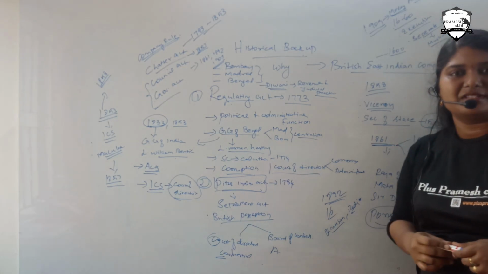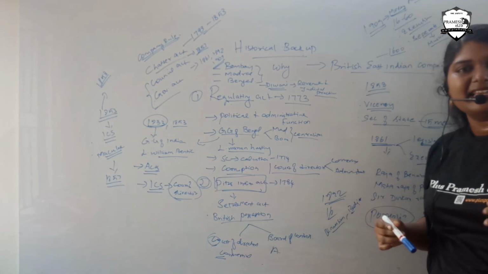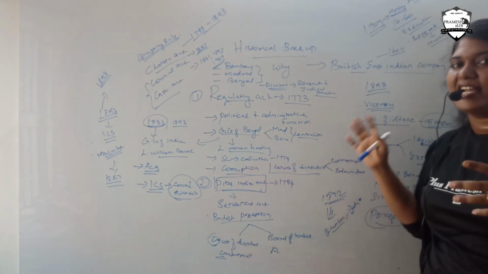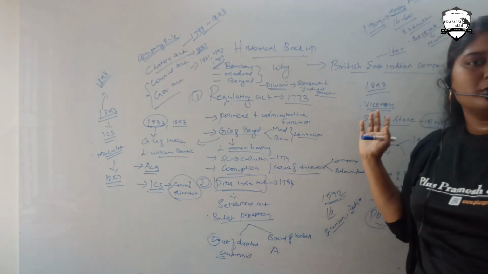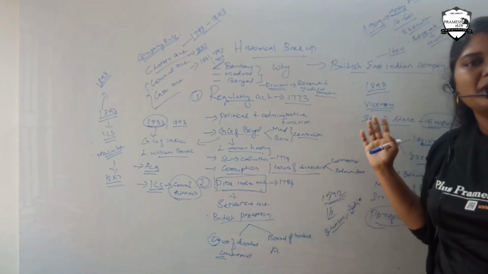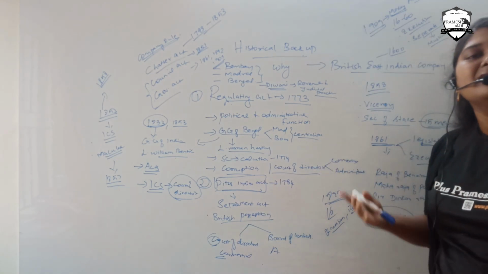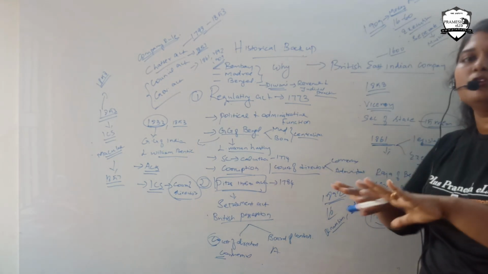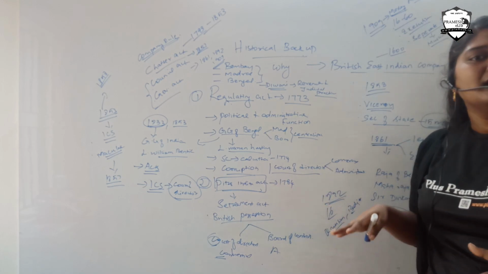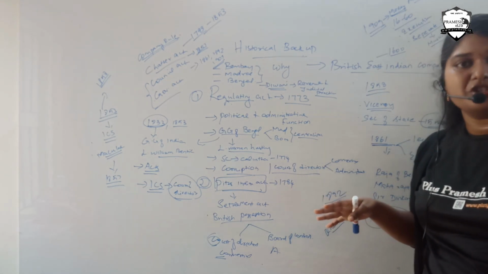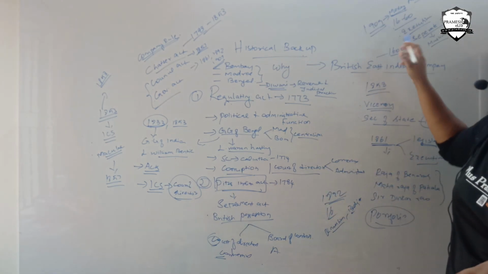A separate seat for Muslims, because they wanted to rule India by a divide and rule policy. Why divide and rule policy? Indians were opposing the British rule. They wanted the people to be divided and to fight among themselves, and they would be the higher officials to resolve all those fights. So in order to hold this higher position, they divided India.